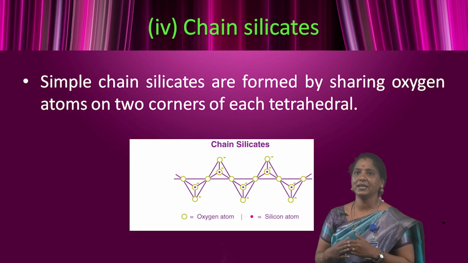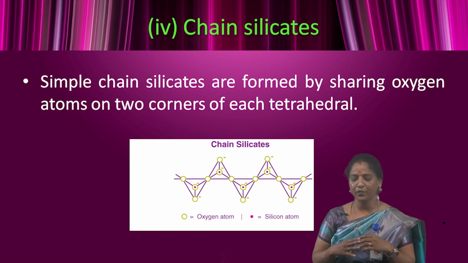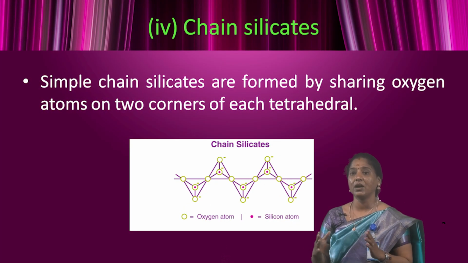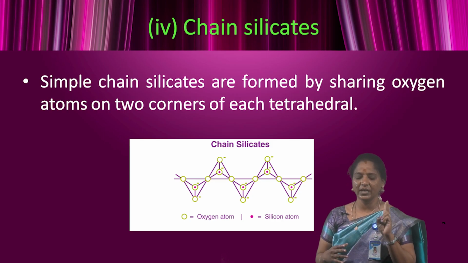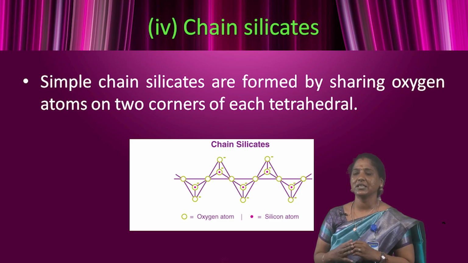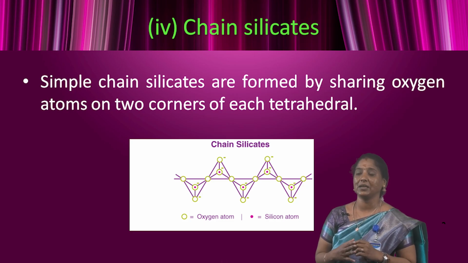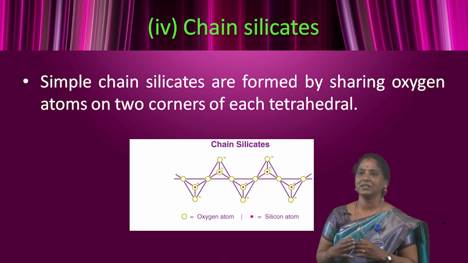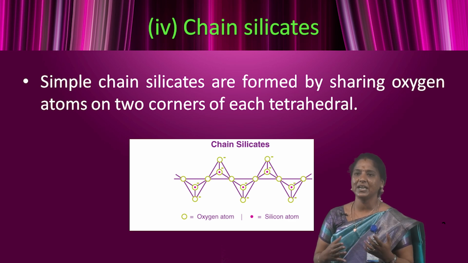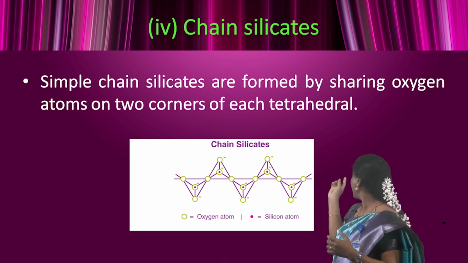Next one, chain silicates. Simple chain silicates are formed by sharing oxygen atoms at two corners of each tetrahedron. The general formula of the chain silicate is (SiO3)n 2n-. And then examples, spodumene and diopside. The structure of a chain silicate is shown below.